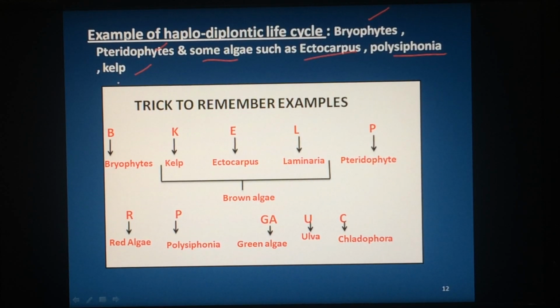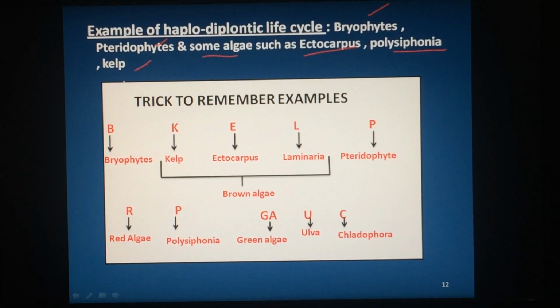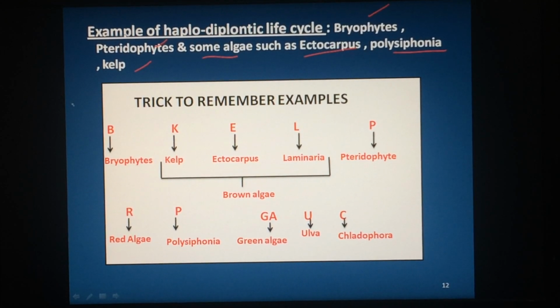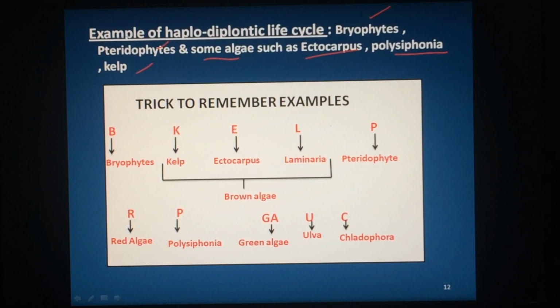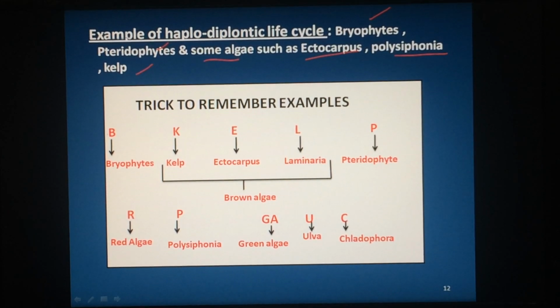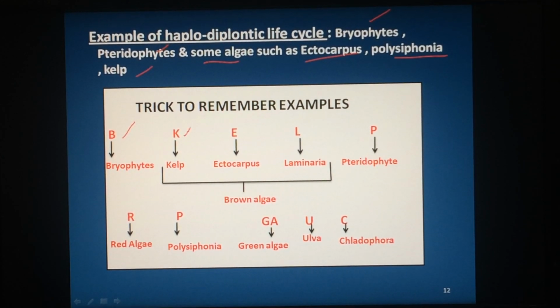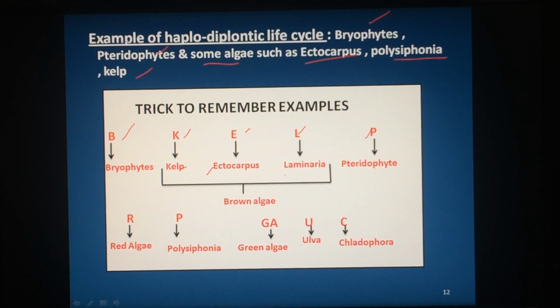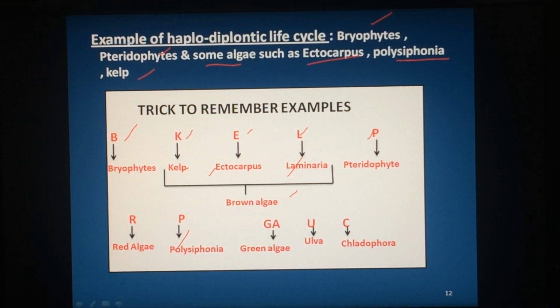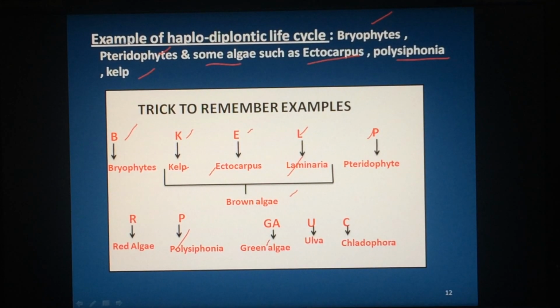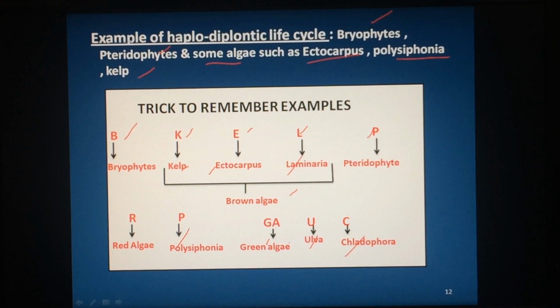So how to remember the examples? You can use a trick. What is the trick? Kelp, you have seen it already. What is kelp? Kelp is brown algae. So B bryophyte, K kelp, E Ectocarpus, L laminaria, P pteridophyte. In this, kelp, Ectocarpus, laminaria are brown algae. Some red algae like Polysiphonia is also an example. Green algae like Ulva, Cladophora are also examples.